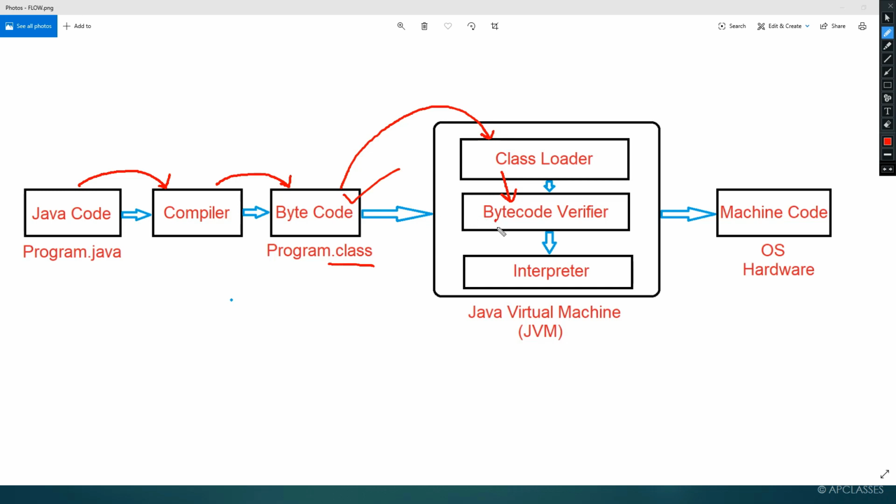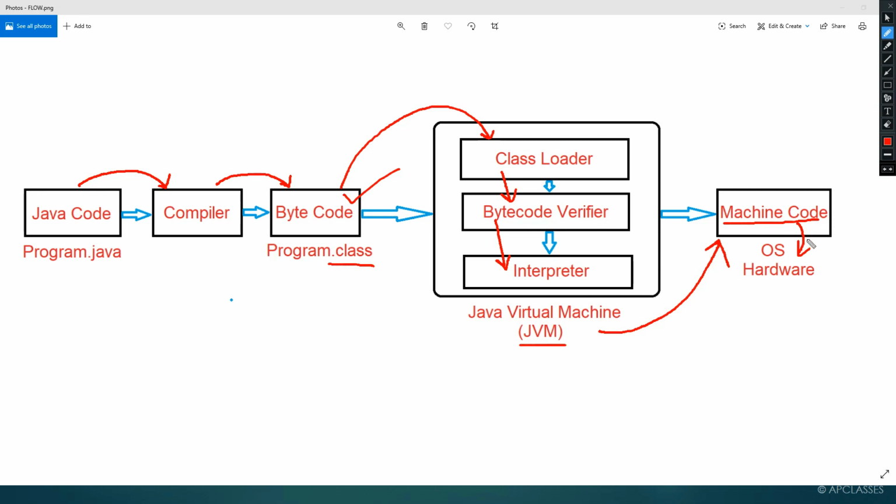If the bytecode does not contain any error, then with the help of the interpreter, it will be decoded. Bytecode will be decoded, and for whom? For the Java Virtual Machine, so that the JVM can further convert it to machine code. And what happens when it is converted to machine code? Once it is converted to machine code, it can run on a particular operating system.